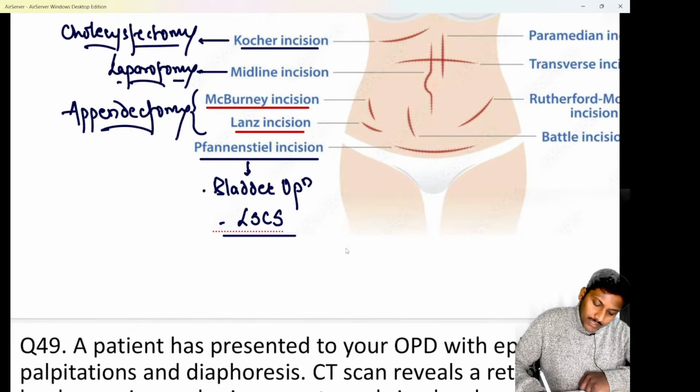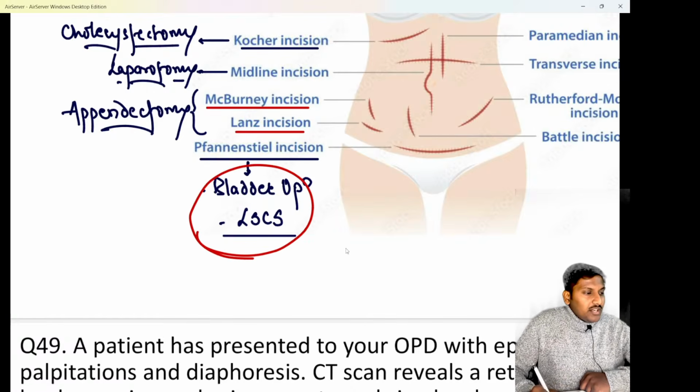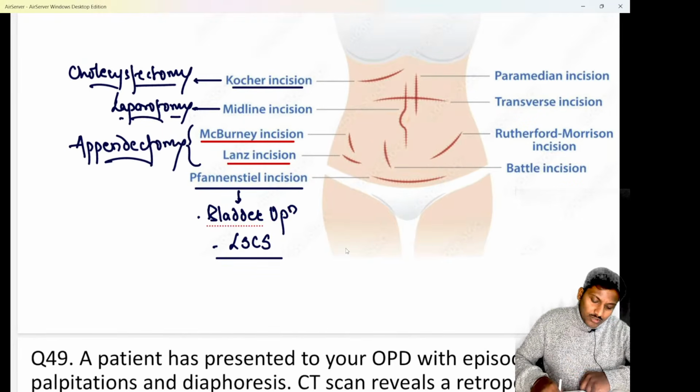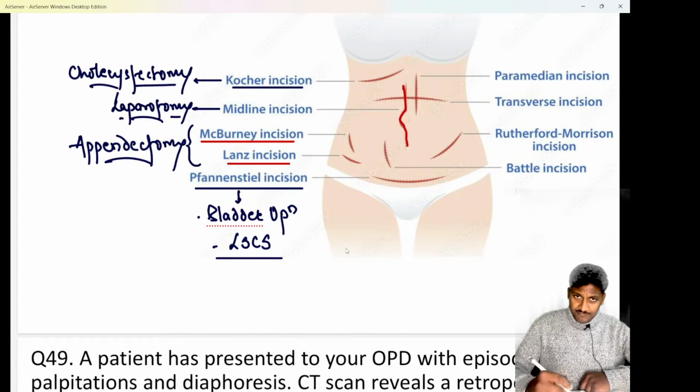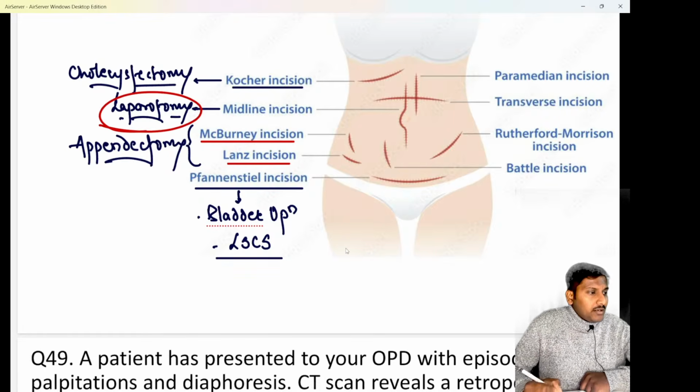Whereas in the lower abdomen, there is an incision called the Pfannenstiel incision or a bikini incision. This Pfannenstiel or bikini incision is generally used for urinary bladder operations or LSCS. Next, a midline abdominal incision sparing the umbilicus is the incision used for laparotomy. So whenever we have to do an exploratory laparotomy, we tend to use the midline incision.